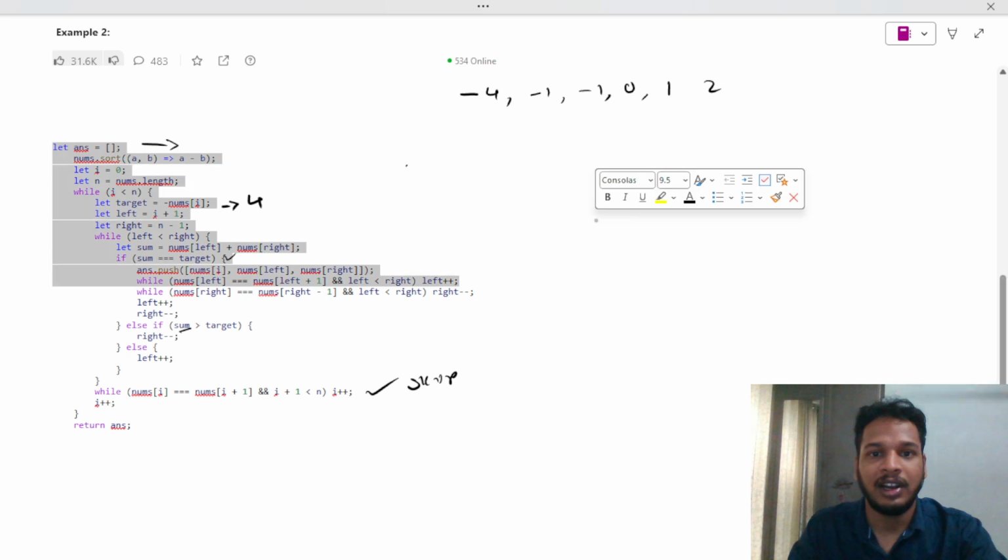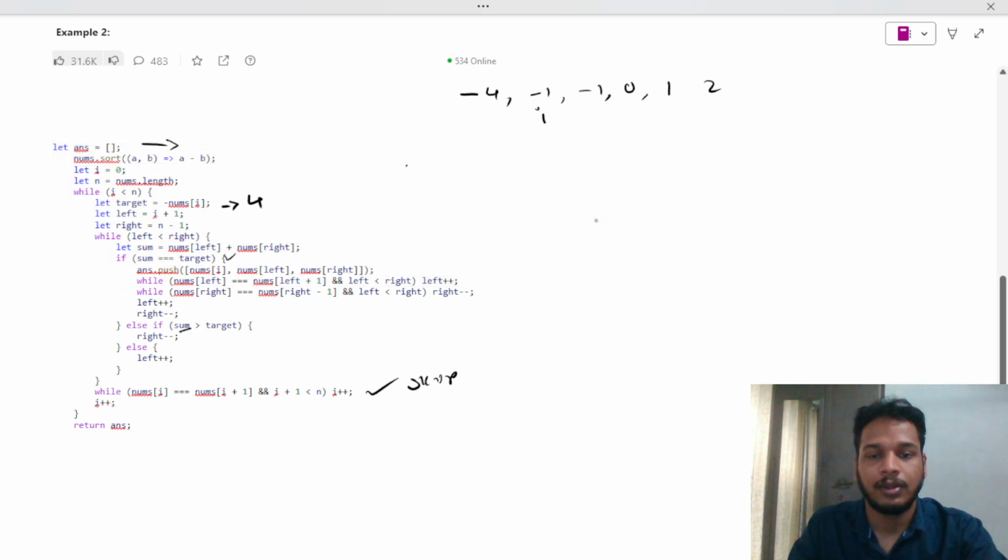Now I move my i over here, my left over here and right over here. Now listen carefully. What will be my target? -1 is 1. Okay. Now here, sum of left, -1 plus 2, what will be the answer? 1. Right? 2 minus 1 is 1, and we get the positive one.